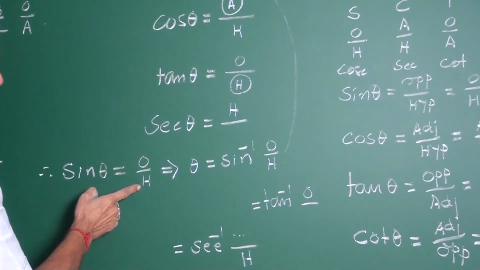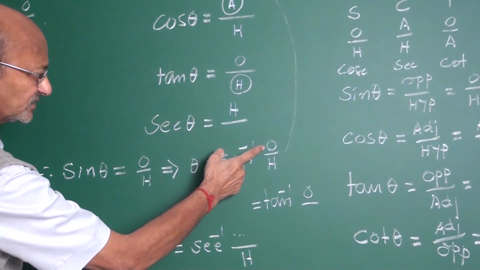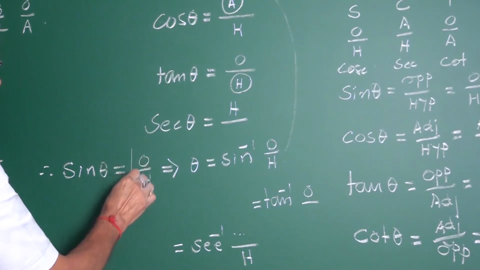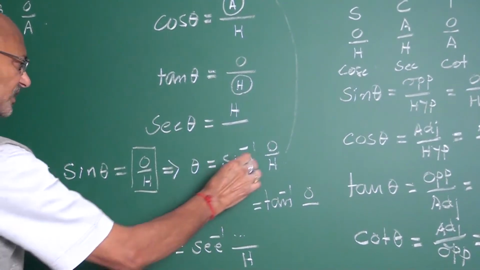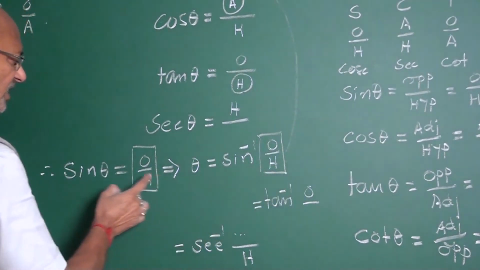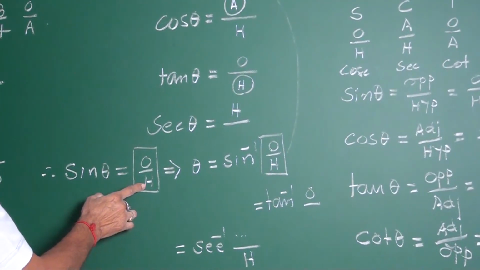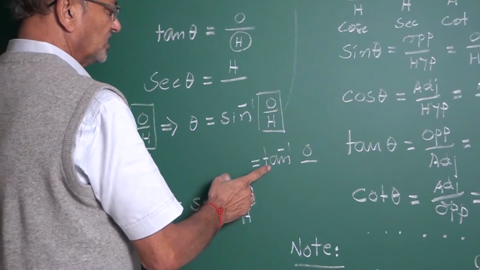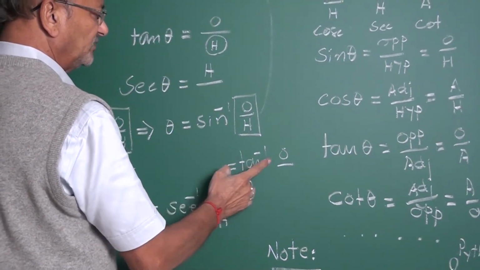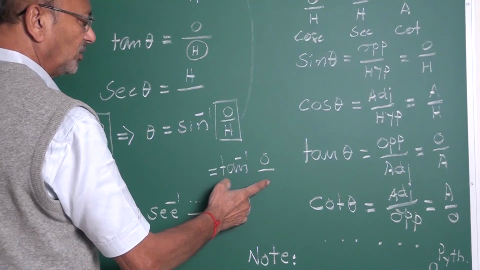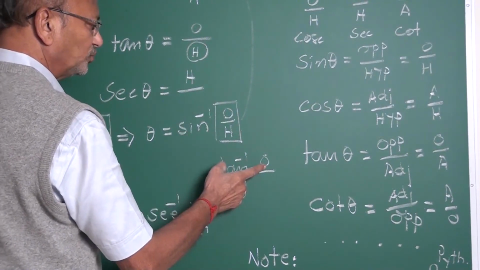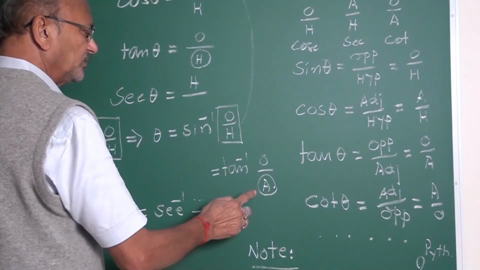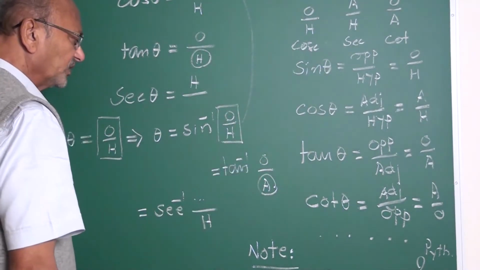Sine is opposite upon hypotenuse. Even for the sine inverse, what is this side? Same, opposite upon hypotenuse. Therefore, for sine or sine inverse, the ratio of the sides is same, my friends. Here also it is opposite upon hypotenuse. Therefore, from here to here, tan inverse, one is useful. What is tan inverse? Numerator is opposite side, denominator is adjacent side. O is given. Then you must find this A by making use of Pythagoras theorem or directly Pythagorean numbers.